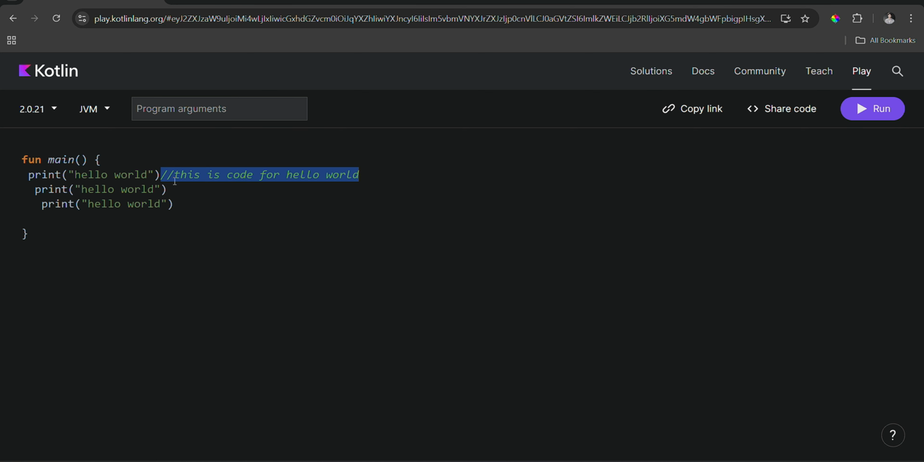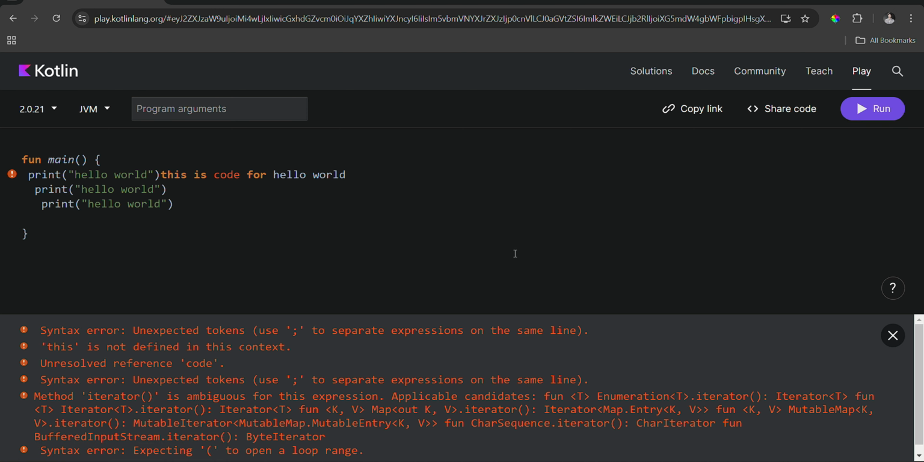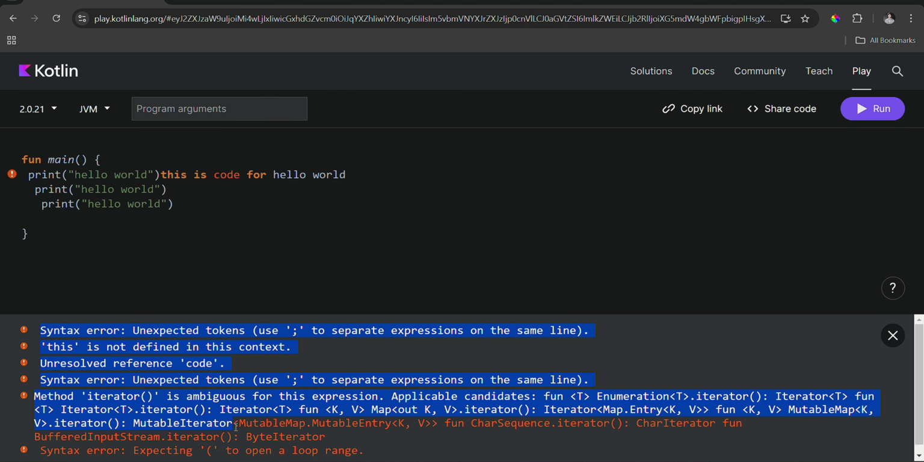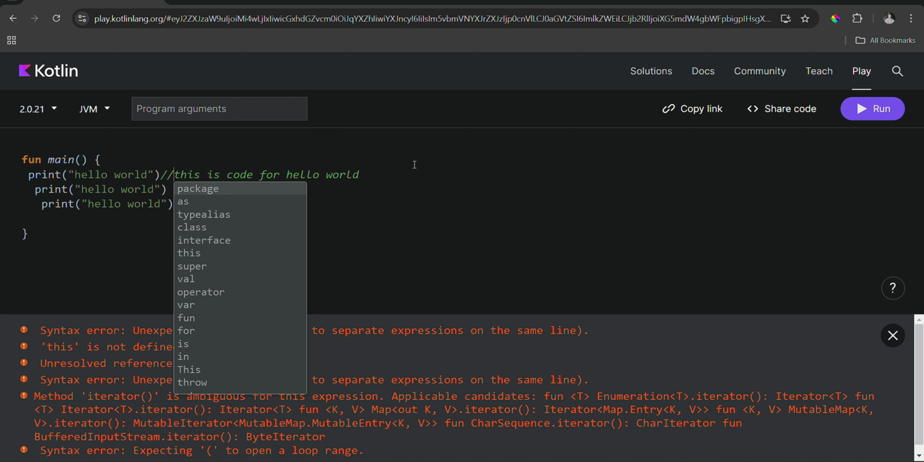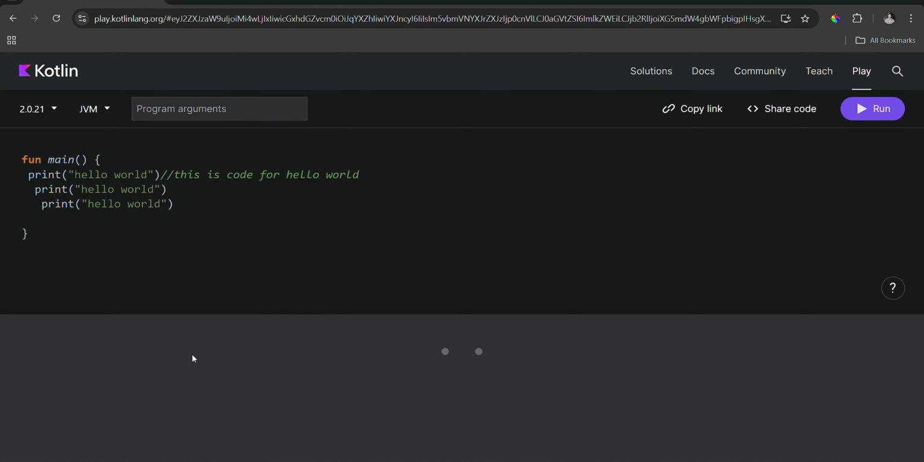Okay, so what will happen if you don't use this double slash? Let us just run this code and you can see there is an error. It is saying that this language is not understandable by the compiler. So what we can do is use this double slash and run the code. Now you can see your code is running pretty well. Why did I use this double slash? This double slash will ignore this line. Now the compiler will ignore this line. This is for human understanding. So the compiler will ignore this line.